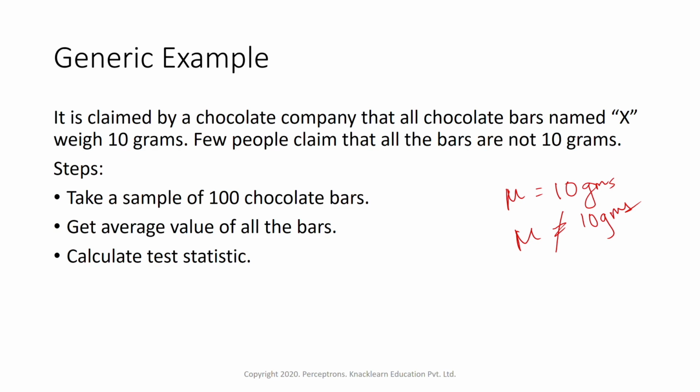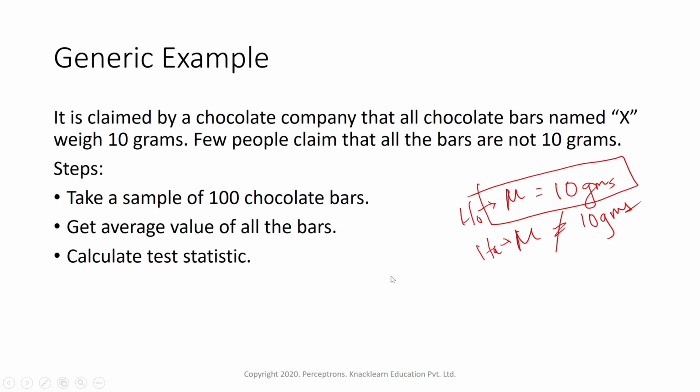Now we calculate the average of all the bars. The null hypothesis is that mu equals 10 grams, so it says the average weight of all the chocolates is around 10 grams. The alternate hypothesis is that the average is not equal to 10 grams. For that, we will be calculating some test statistics.